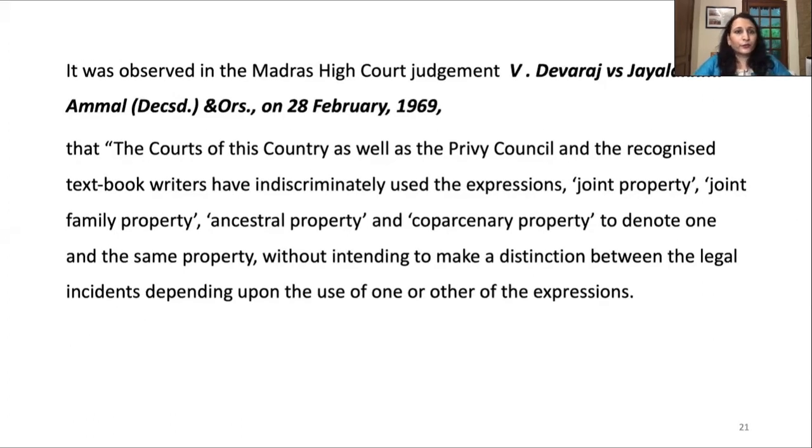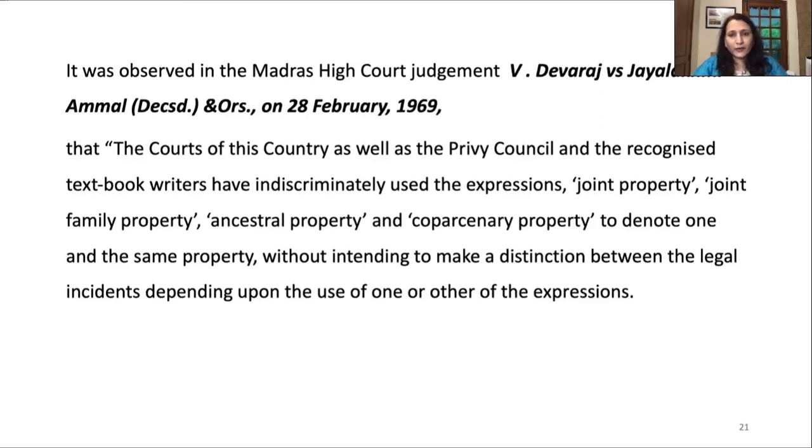Friends, I just want to include this judgment in this regard. It was observed in the Madras High Court judgment in V. Devraj versus Jayalakshmi Ammal, on 28th February 1969, that courts of this country as well as the Privy Council and the recognized textbook writers have indiscriminately used the expressions joint property, joint family property, ancestral property, and co-parcenary property to denote one and the same property, without intending to make a distinction between the legal incidents depending upon the use of one or other of the expressions.